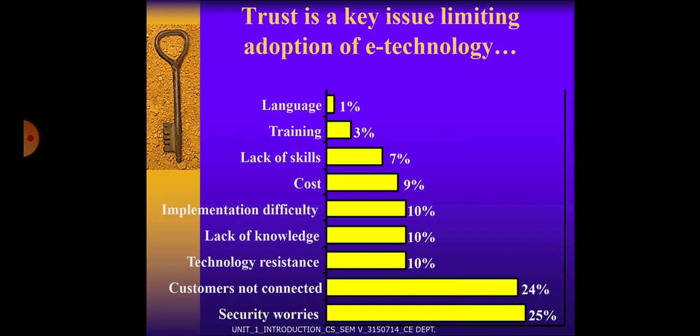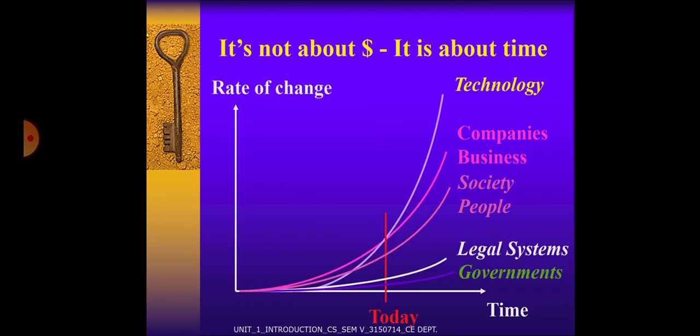Trust is a key issue limiting adoption of e-technology. Language 1%, training 3%, lack of skill 7%, cost 9%, implementation difficulty 10%, lack of knowledge, technology assistance, customers not connected, and security worries. The maximum you can see here is security worries. It is not about dollars, it is about time, the rate of change, and today's part: technology, company, business, society, people, legal system, and government.